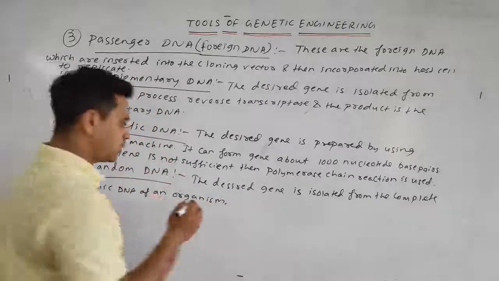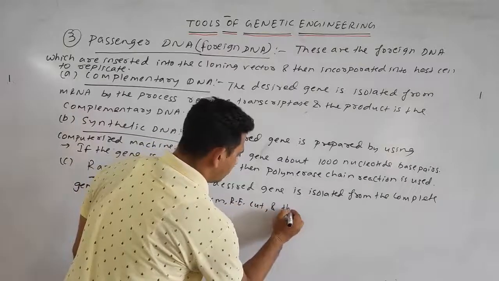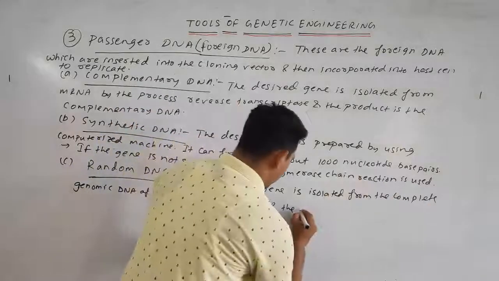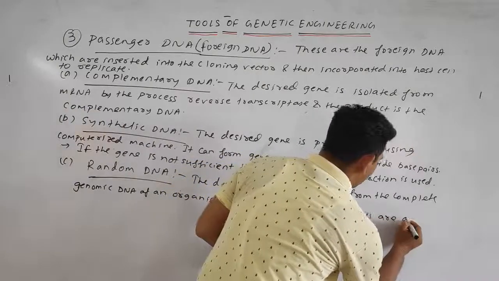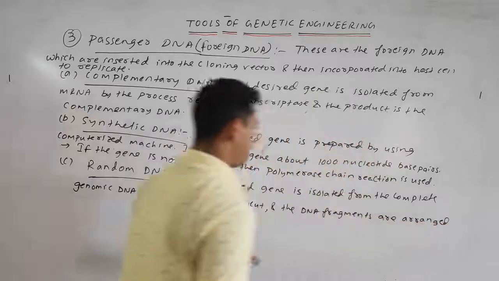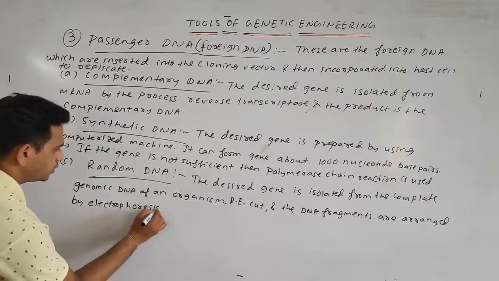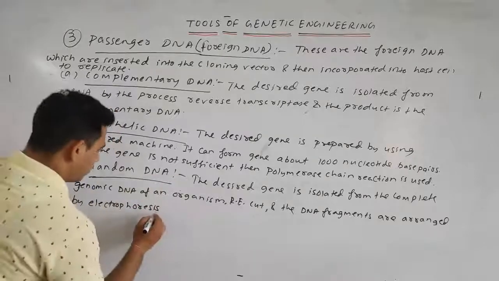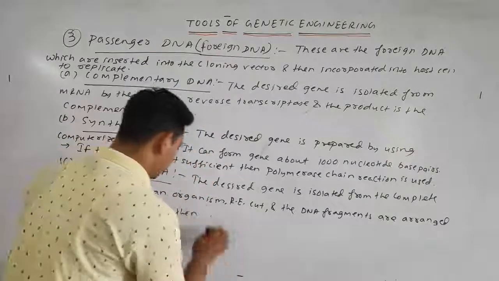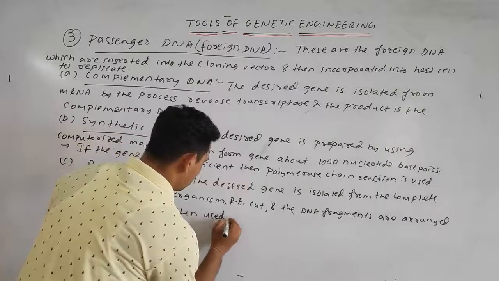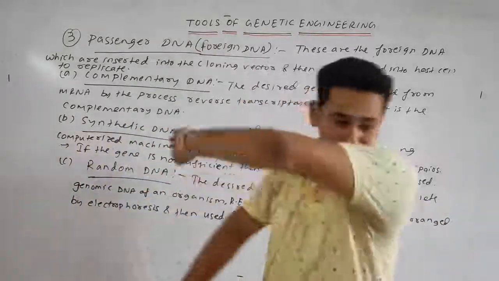Then the restriction endonuclease cuts, and the DNA fragments are arranged by electrophoresis, a process in which the DNA is arranged according to its size, and then used for cloning. Okay, so this is the random DNA.